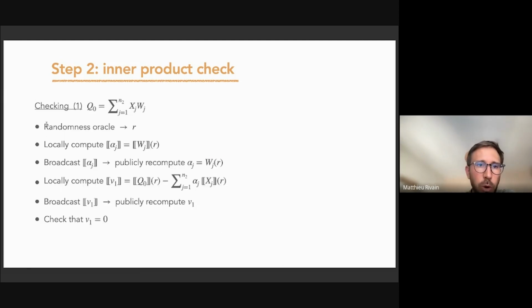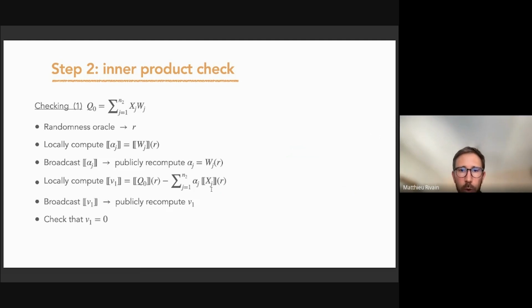Okay, so for the first point, we will actually rely on the Schwartz-Zippel lemma. So we'll ask the randomness oracle to generate a random point R on the field. Then we'll locally compute the evaluation of the w_j polynomials on this point. We denote that alpha_j. This can be done locally, because polynomial evaluation is linear. Then we broadcast those evaluations and recompute them publicly. So we have the evaluation of the polynomial w_j on R.